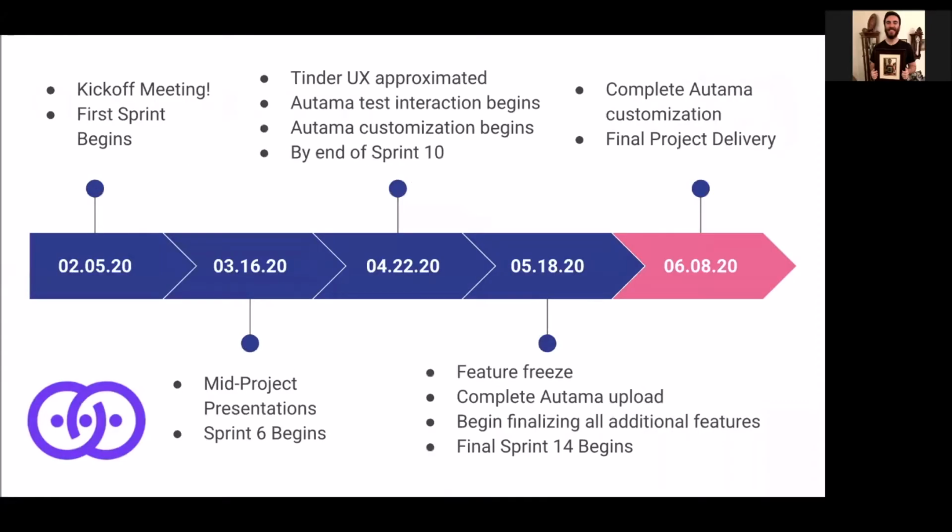Now for our timeline. The project began early February. We had a kickoff meeting. Shortly after that, we got our first mockup. As the term progressed, we started to move our UI towards Tinder's UI, and we got the front end and the back end connected, which really helped us move forward with the project.